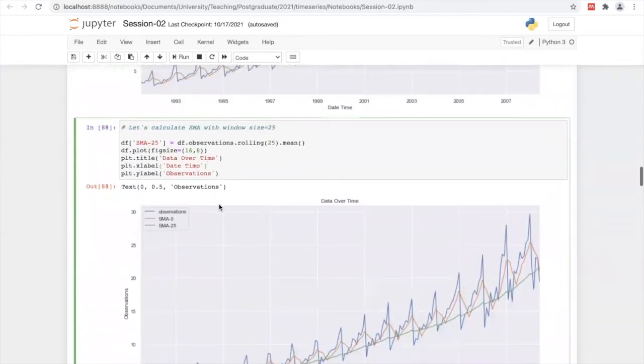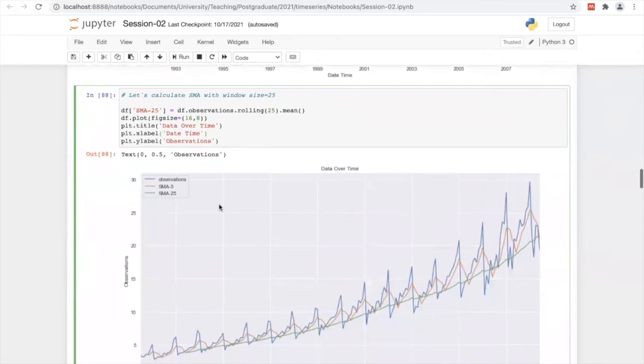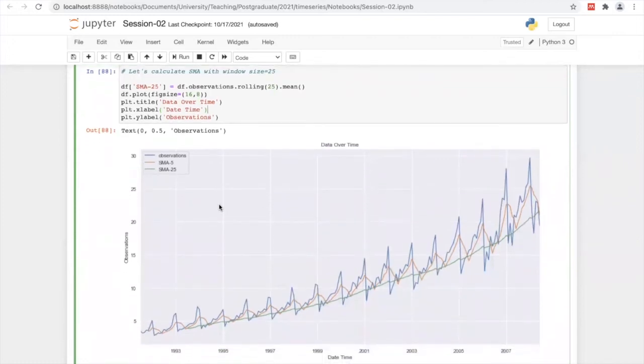That's the theoretical aspect of the simple moving average. Based on that, we can forecast the future very simply, based on the nearest or recent past data, depending on the window size.